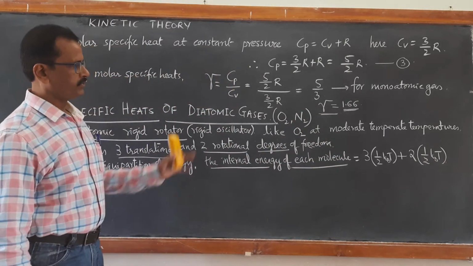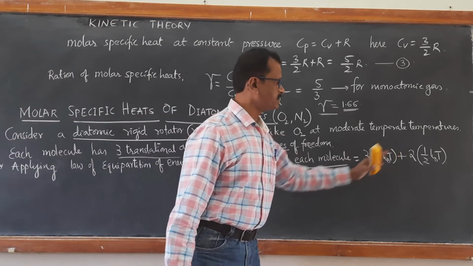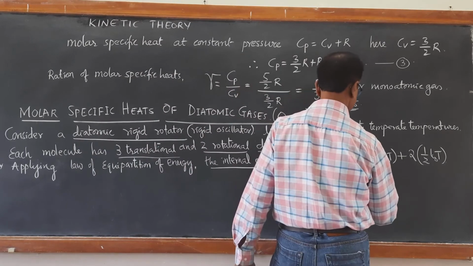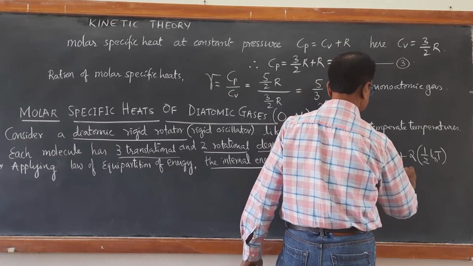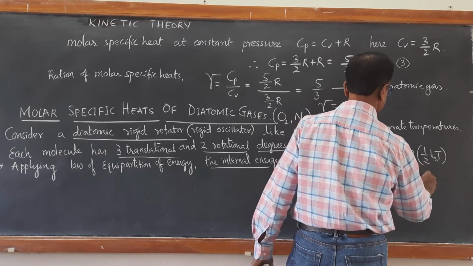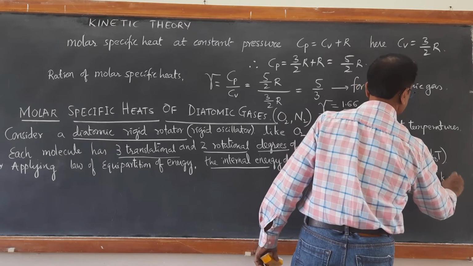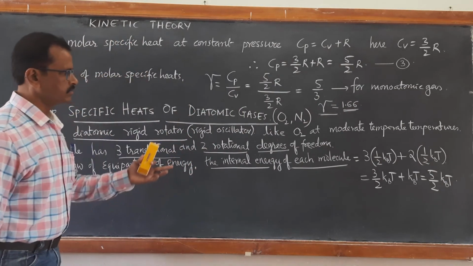Now if you add them, it becomes 3 by 2 kBT plus kBT, 5 by 2 kBT. So each molecule has internal energy equal to 5 by 2 kBT.